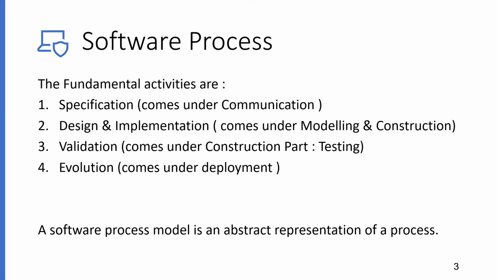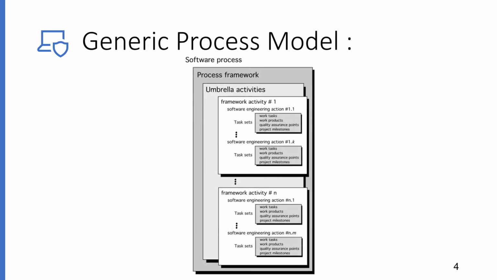Software process. Under that, fundamental activities are specification, which comes under communication; software design and implementation, which come under modeling and construction; validation, which comes under the construction part, that is testing; and evolution, that is deployment. Software process model is an abstract representation of the process. This is a generic process model.